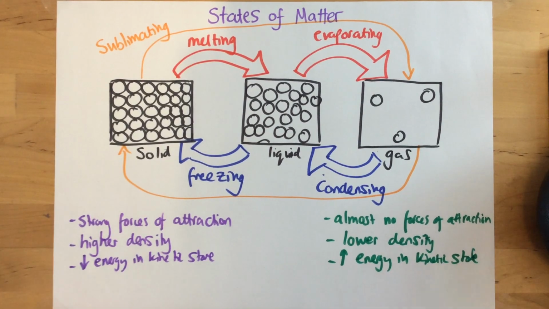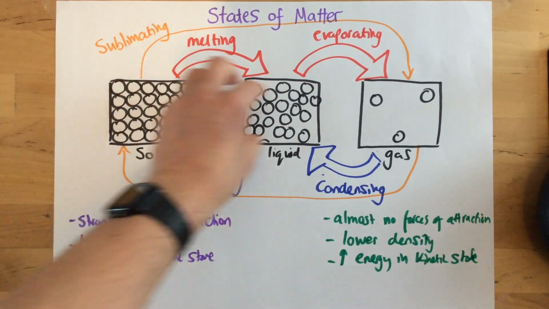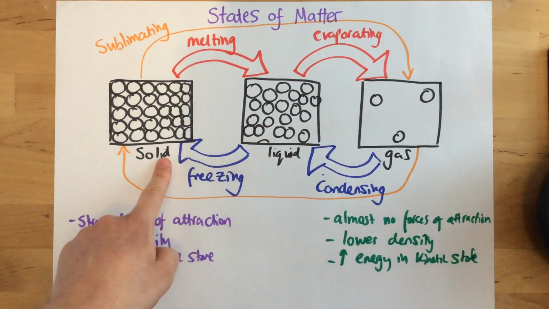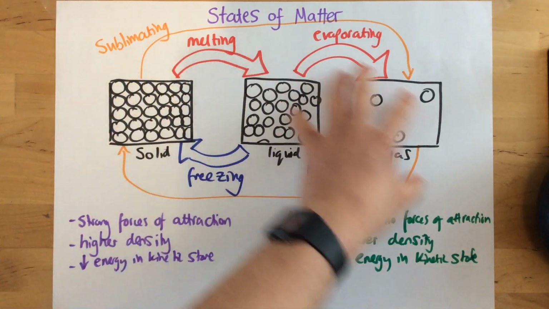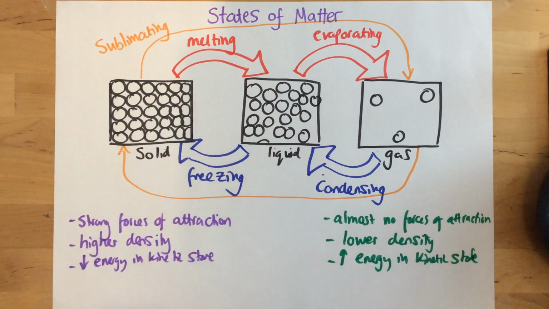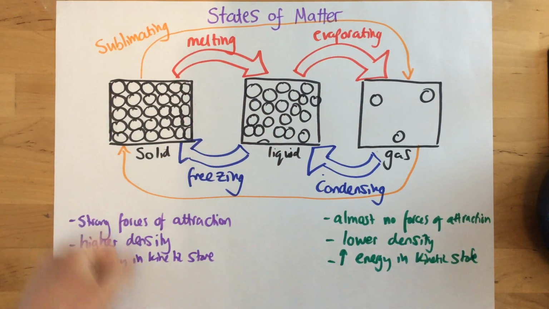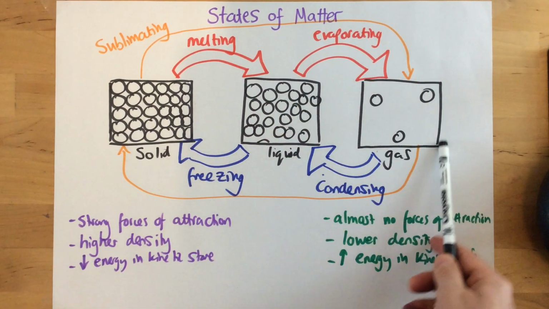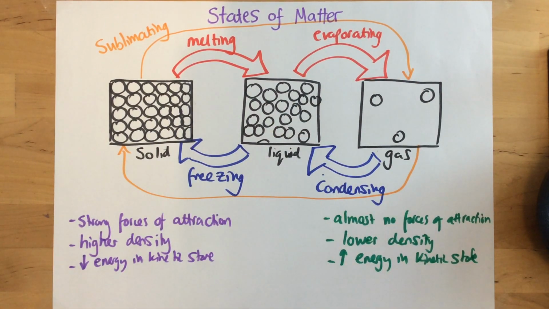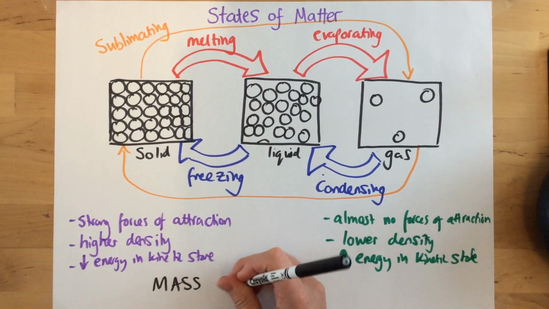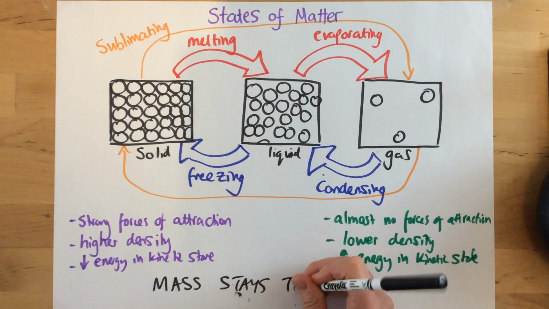Now, the final thing that I want to talk about is state changes relating to mass. Now, despite density changing when we melt, evaporate, condense, freeze a substance, the mass never changes. We don't suddenly have particles lost or gained. So as a result, all of these state changes result in the same mass of the substance. So during state changes, mass stays the same.